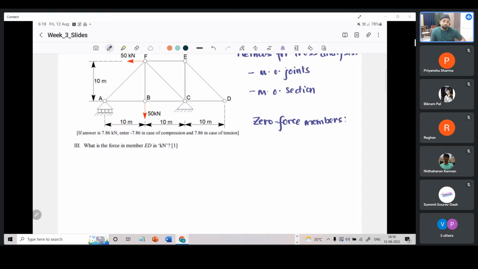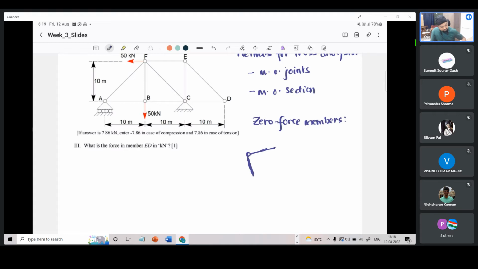So what is a zero force member? It is a member that, for a particular loading case, does not carry any load. That is what a zero force member is. Now there are two ways to find out which are the zero force members for a particular load combination. If a joint has two members connected and this joint is free of any load, then these two members are zero force members. They do not carry any force.